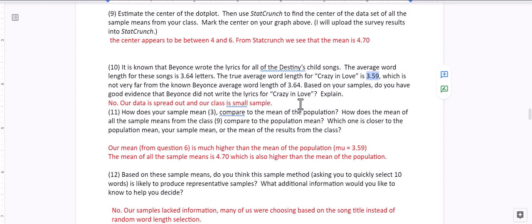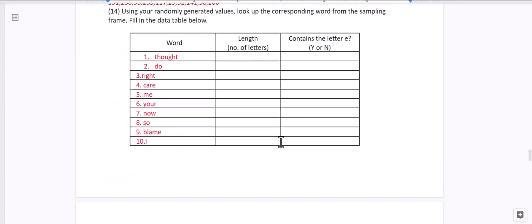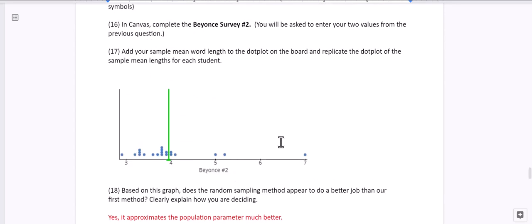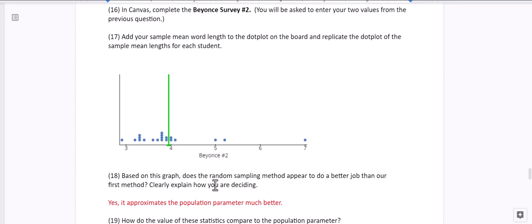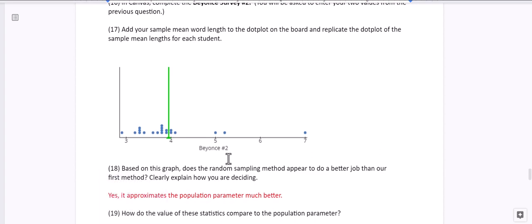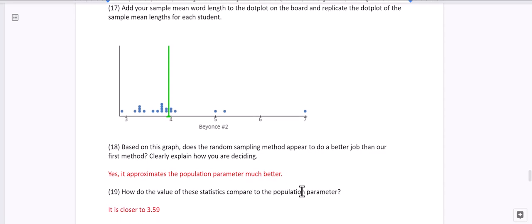But now we're looking at the sampling distribution. If you take many, many samples from the same population, how close do we get? Now that we used the random number generator instead of our own judgment, we can see that it is much better. It approximates the population parameter way better than we did before.